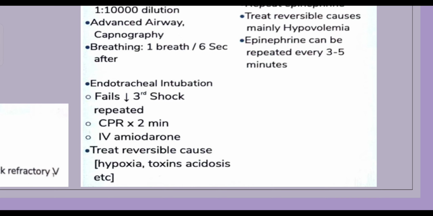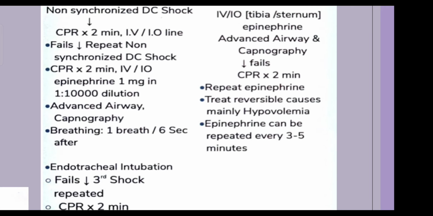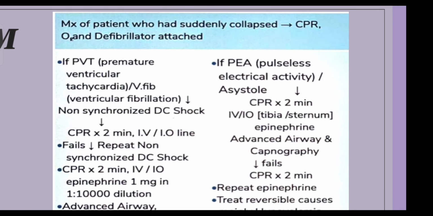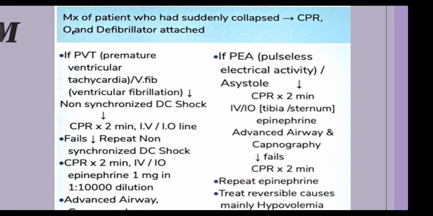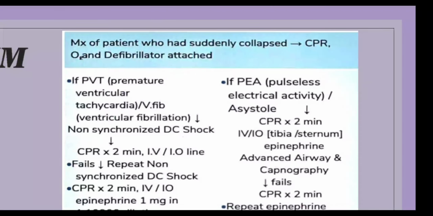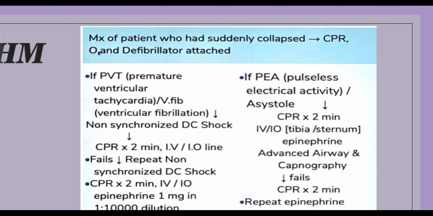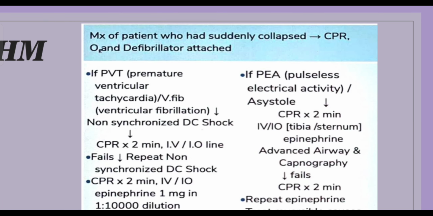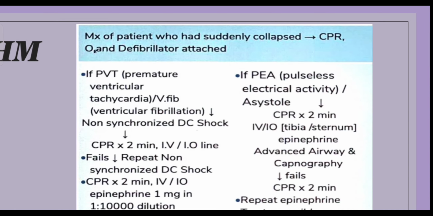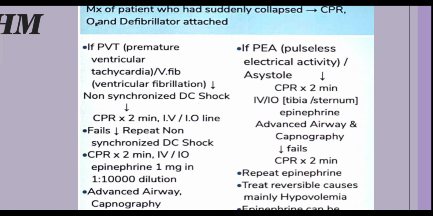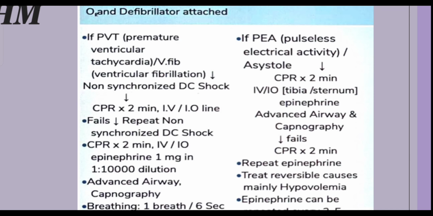However, let us assume that the person was having a non-shockable rhythm, pulseless electrical activity or asystole. I'm going to put a blue line here to say there is no point of shocking this person. We will anyway provide CPR to the patient for 2 minutes, and the main treatment on this side would be intravenous slash intraosseous, whichever possible. In case of intraosseous, we can deliver it into the tibia, or in case of trauma cases, we can even deliver it into the sternum of the patient.